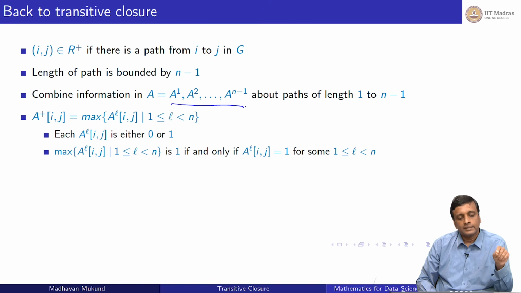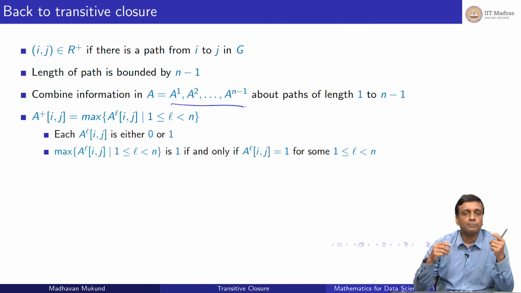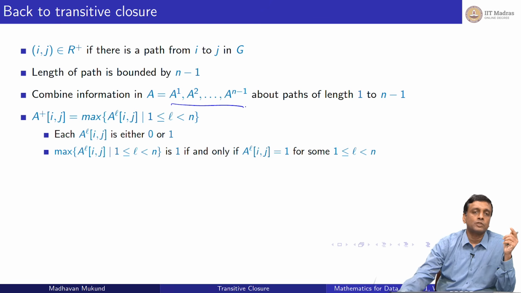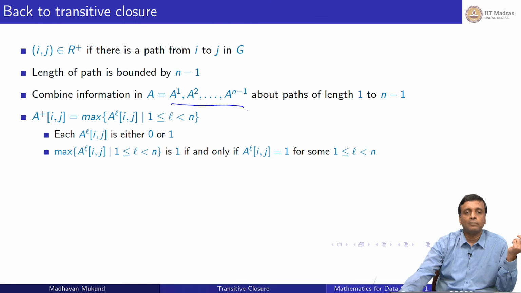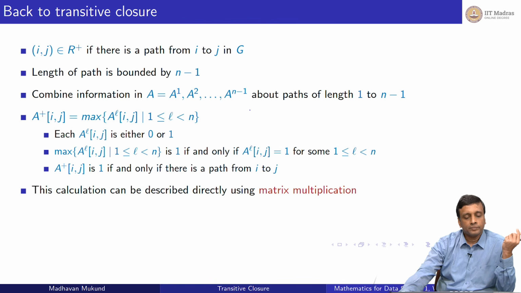So in that sense, this A plus entry captures the fact that there exists some path of length between 1 and n minus 1 between i and j, and if it is 0, it means there is no such path. And we know that if there is no path of length n minus 1, there cannot be a longer path, because if there is a path, it must have at most length n minus 1. Anything longer than that will be looping and will be redundant. Therefore, A plus i,j is 1 if and only if there is a path from i to j, and in particular this path must always be bounded by length n minus 1.